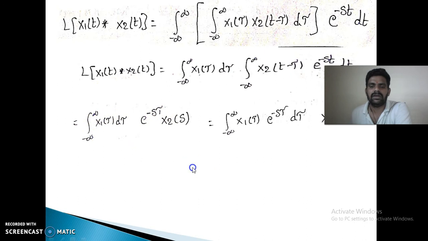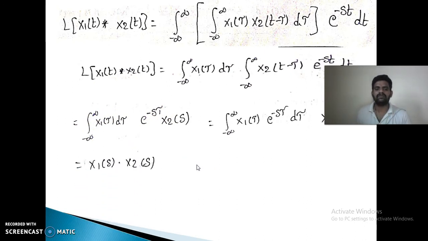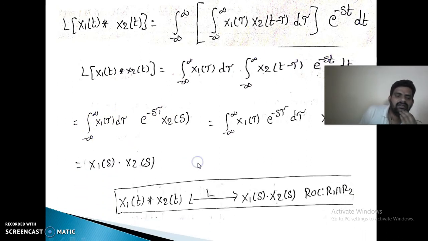So it is X1 of s into X2 of s. Hence it is proved. So like that the convolution property is proved. Convolution in the time domain results in multiplication in the S domain, and the ROC is the intersection area between the ROCs of X1 and X2.